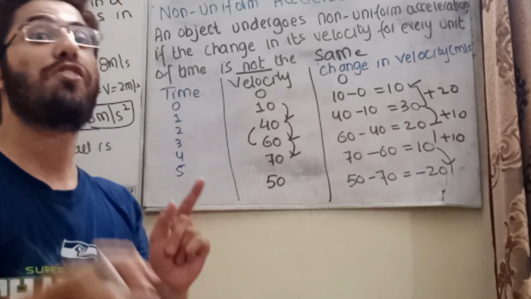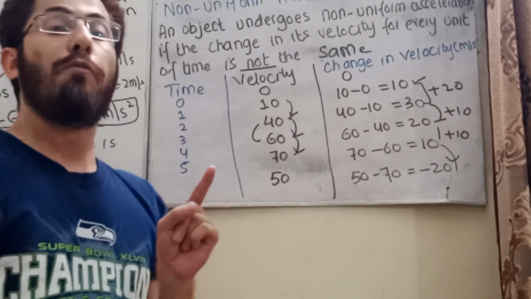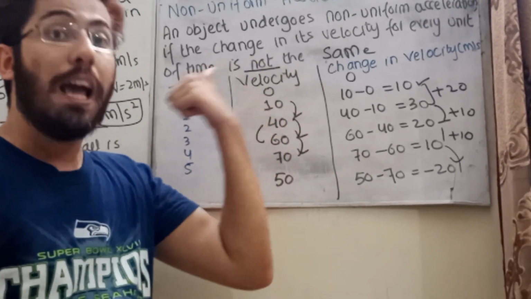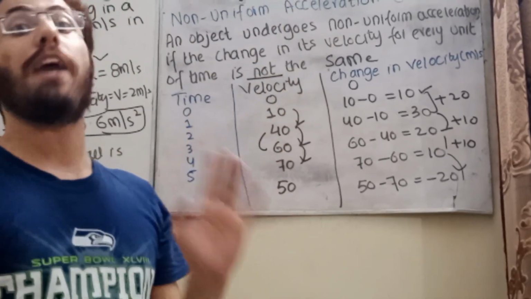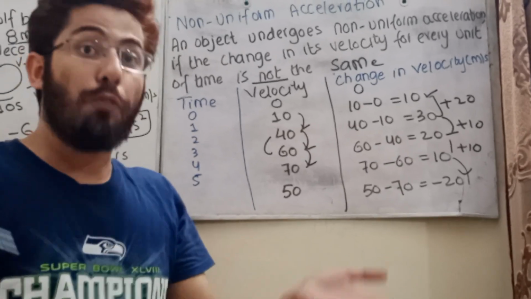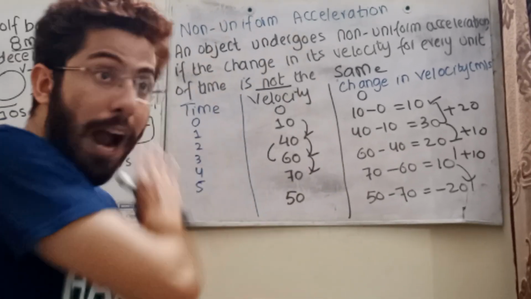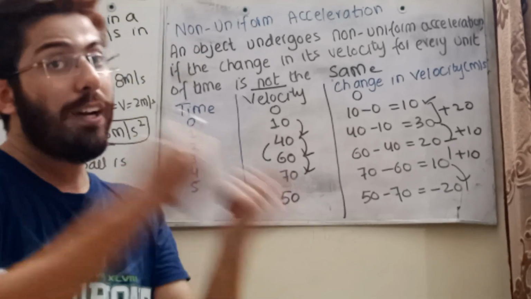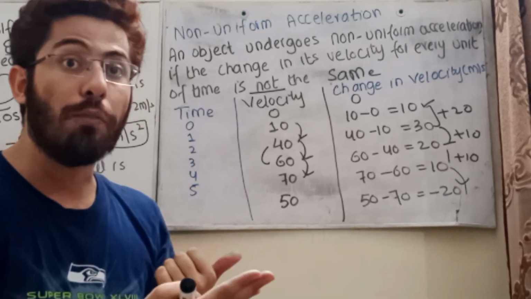It means that speed is not uniform, velocity is not uniform. It is definitely non-uniform, and we are going to cover this from graphs as well, so that you have a clear picture of what uniform means and what non-uniform means.